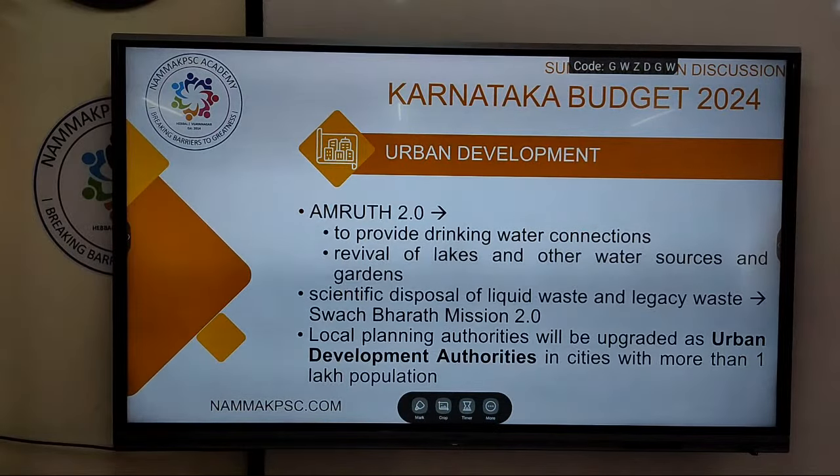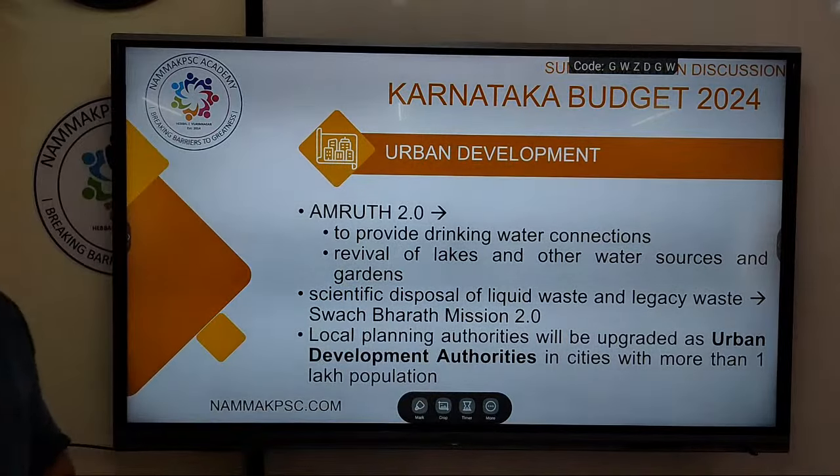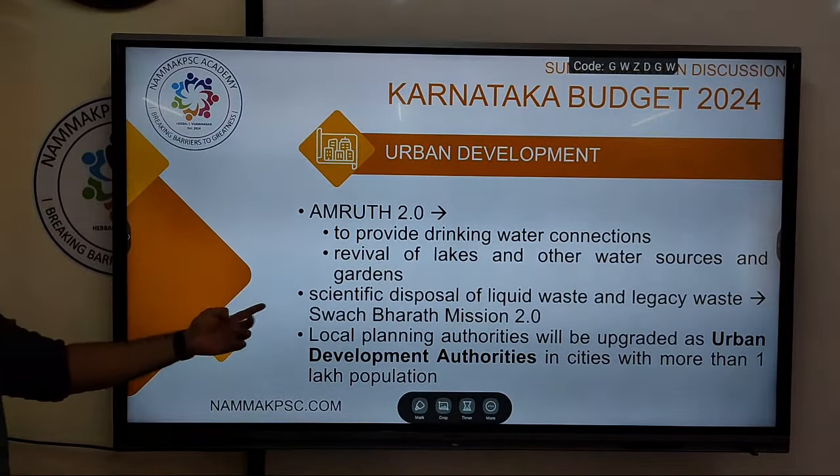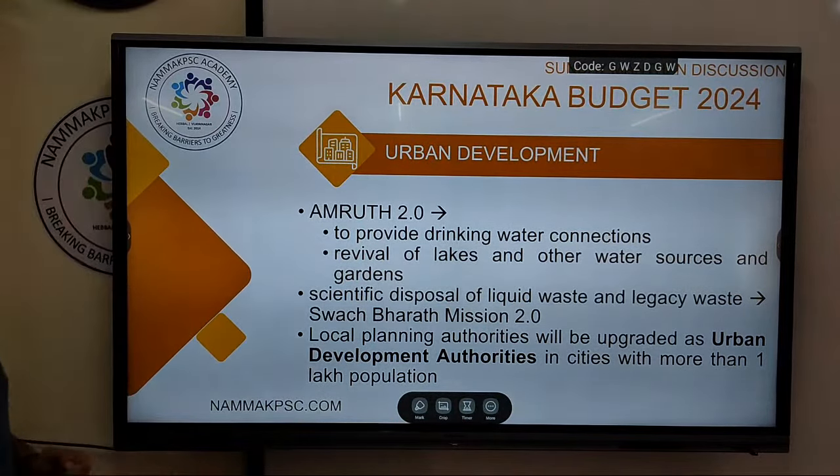Okay, we'll move on. Next, Amrut 2.0. Again, this is a central government scheme to promote civic amenities and improvement of cities. Under this, drinking water connections, revival of lakes and other water sources, plus gardens will be taken up in various cities. Scientific disposal of liquid waste will be taken up under another centrally sponsored scheme, Swachh Bharat Mission.